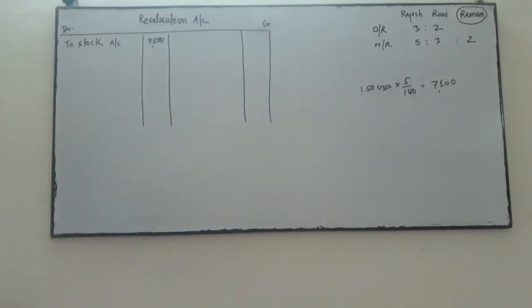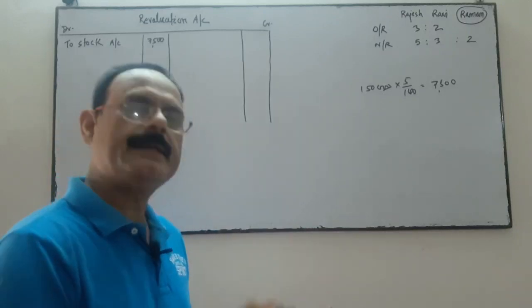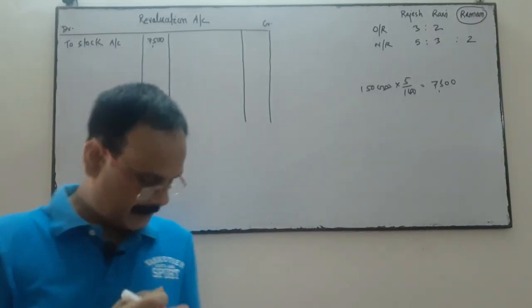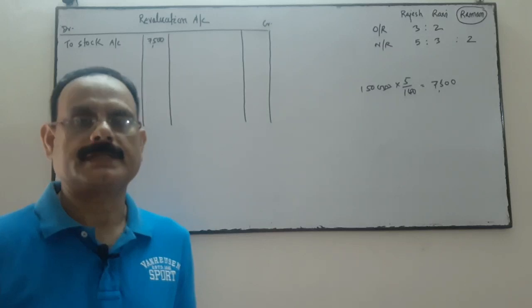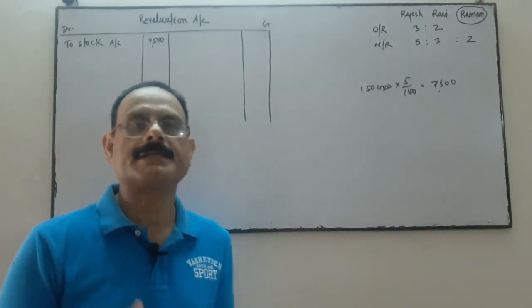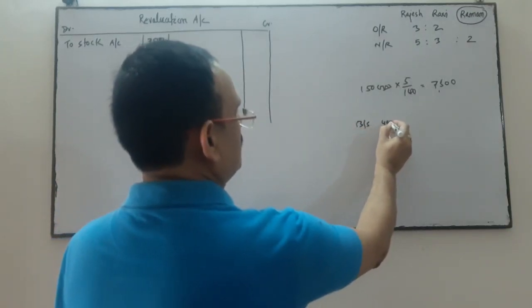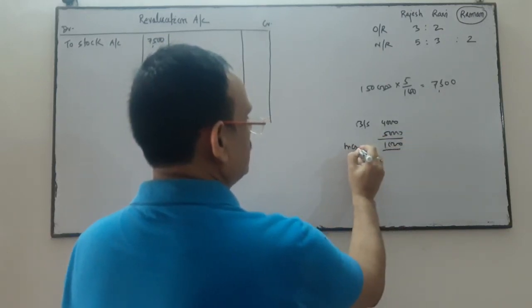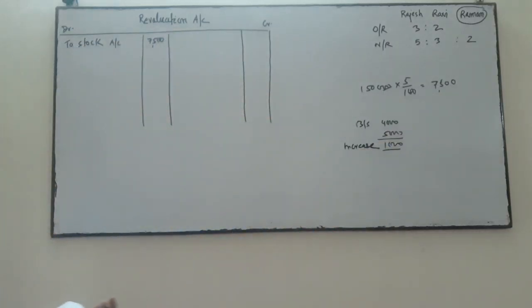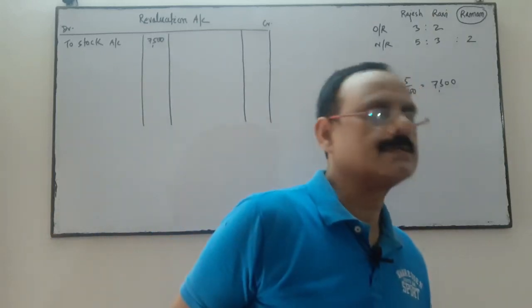Next is provision for doubtful debts is to be rupees 5,000. You see in the balance sheet, provision for doubtful debts is 4,000. And in the additional information, provision for doubtful debts is to be rupees 5,000. It means that provision for doubtful debts is increased. In the balance sheet provision is 4 and the revalued is 5. It means provision is increased by 1,000.